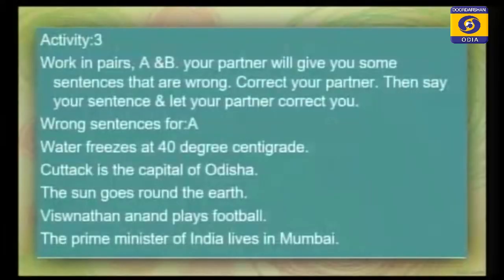In this activity you will make groups A and B. Your partner will give you some sentences that are wrong, and you correct your partner. Then say your sentence and let your partner correct you. Here you see wrong sentences for A. Suppose A means you. Suppose you told your friend, water freezes at 40 degrees centigrade.